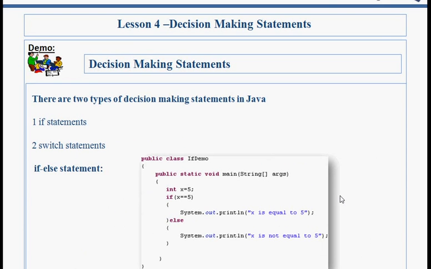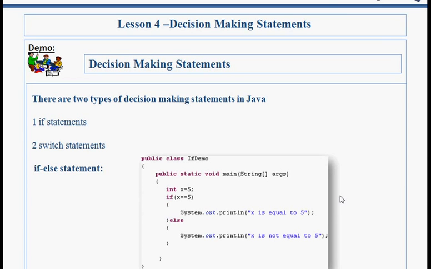Decision making statements. There are two types of decision making statements in Java: if statement and switch statement. If statements consist of a Boolean expression followed by one or more statements. An if statement can be followed by an optional else statement, which executes when the Boolean expression is false.